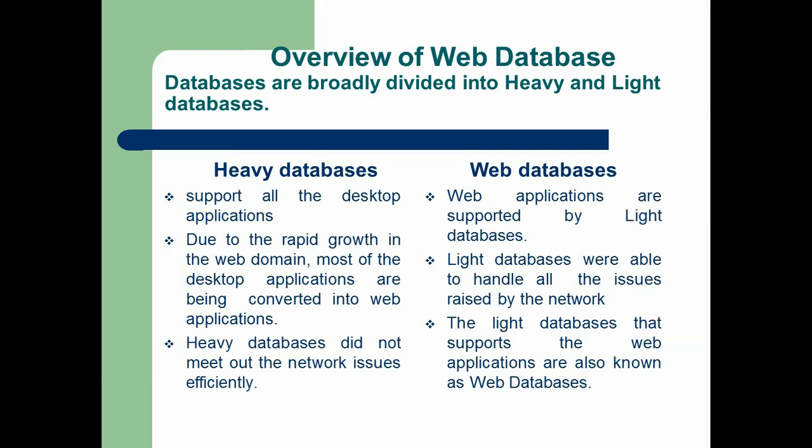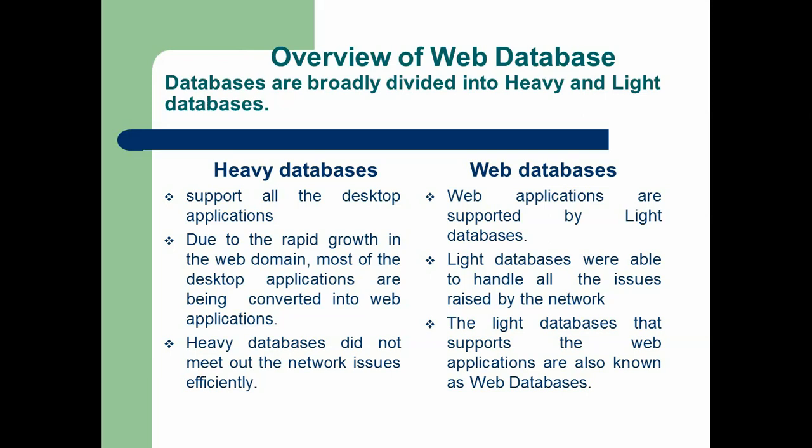Heavy databases can be converted into web databases because of the rapid growth in web domains. Many databases which were used offline, that is on the desktop, are converted into online. This process is called web domain.